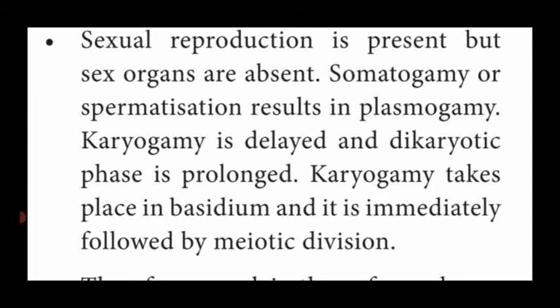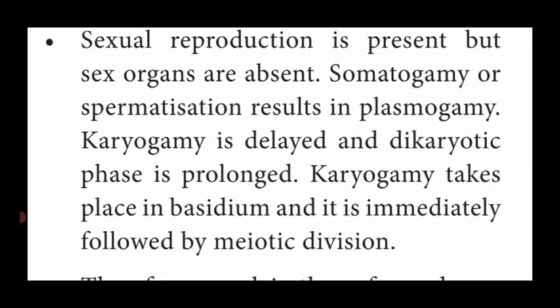Karyogamy is then very delayed, so each cell remains in the dikaryotic phase, which is prolonged generation after generation. Prolonged means it is continuously seen over several generations in the dikaryotic condition.